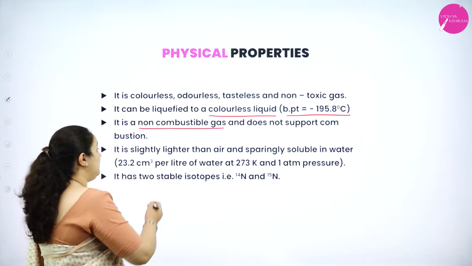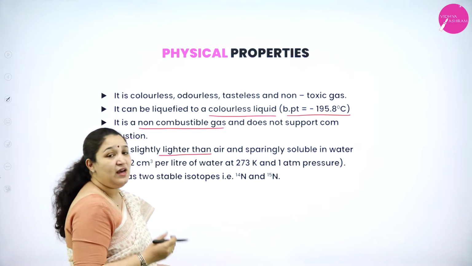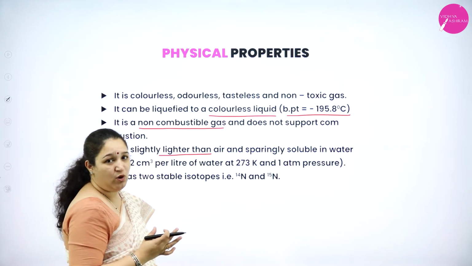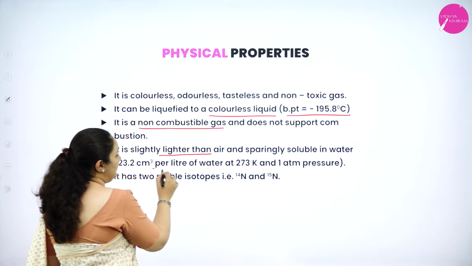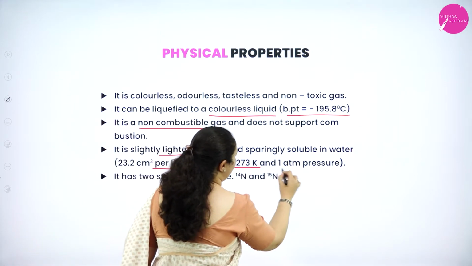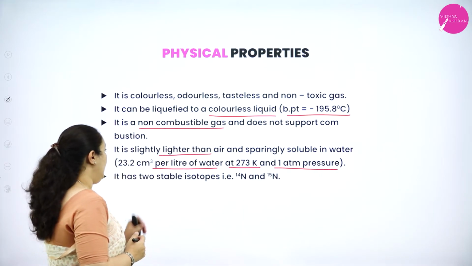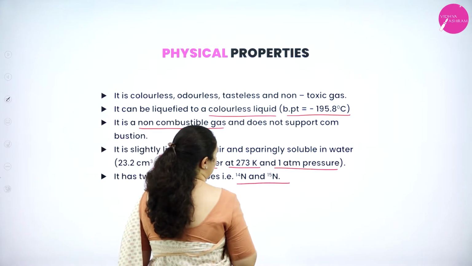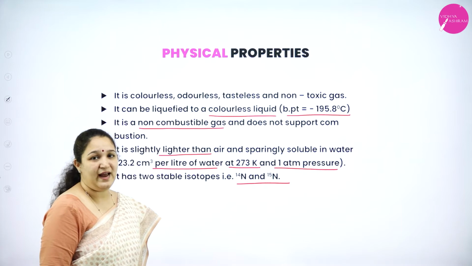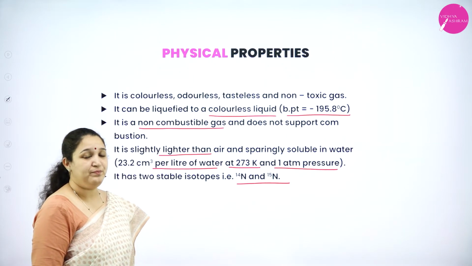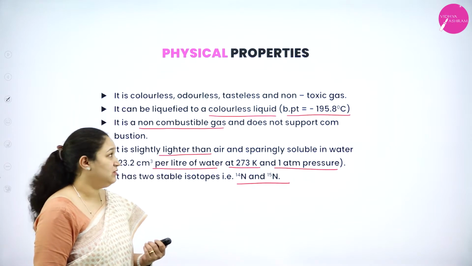It is slightly lighter than air, but sparingly soluble in water. Its solubility is only 23.2 cm³ per liter of water at 273 Kelvin and 1 atmospheric pressure. It has 2 stable isotopes, N15 and N14. Okay, that's about the physical properties of nitrogen gas.